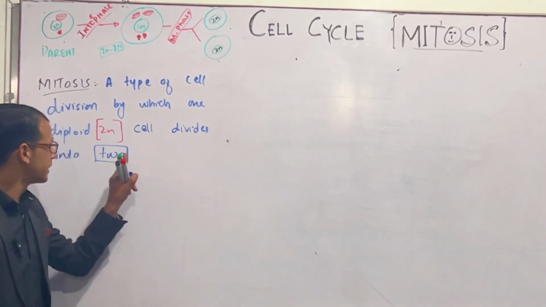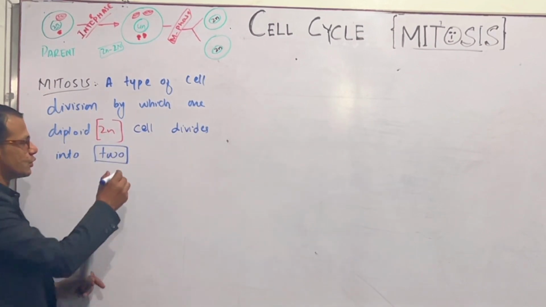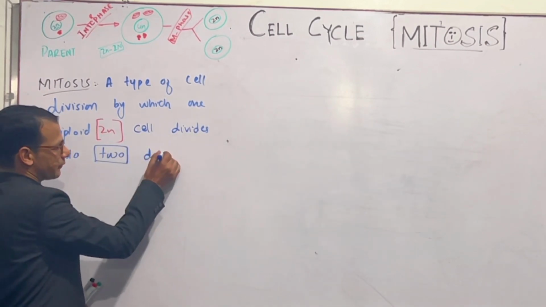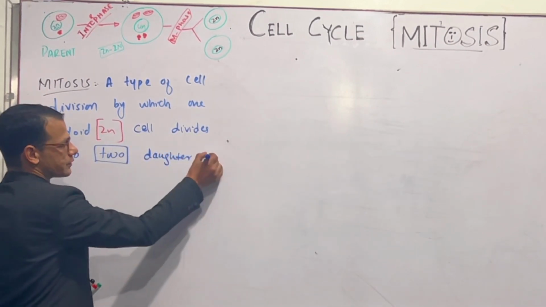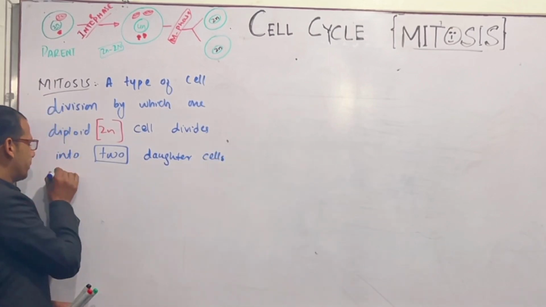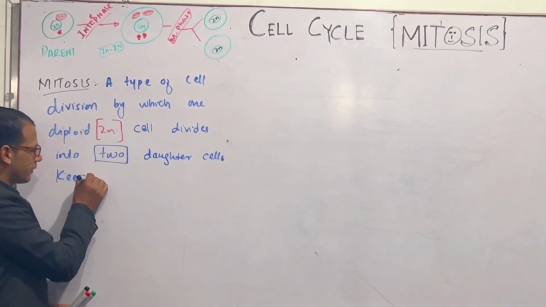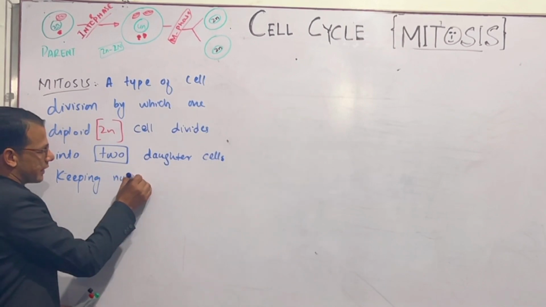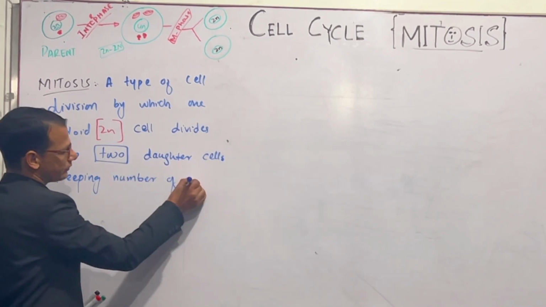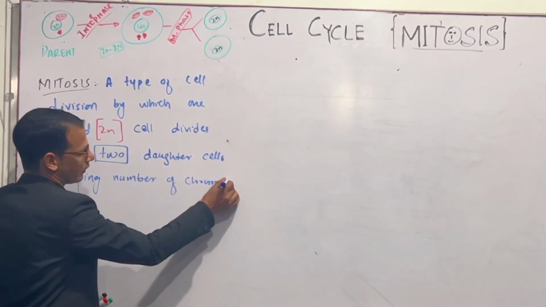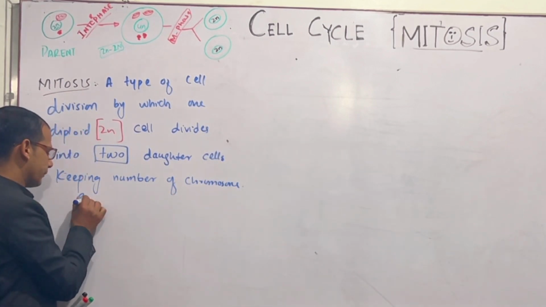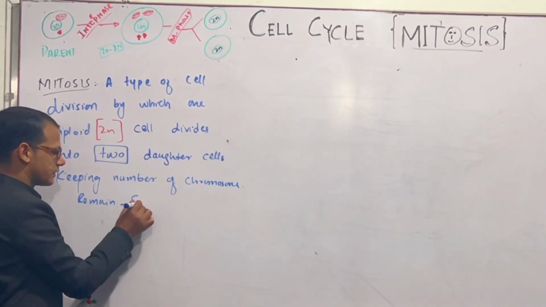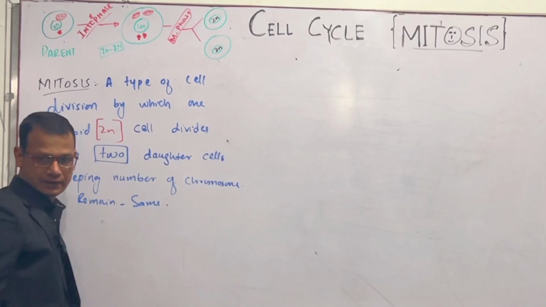In mitosis, the cell divides into two daughter cells, keeping the number of chromosomes the same. Right?